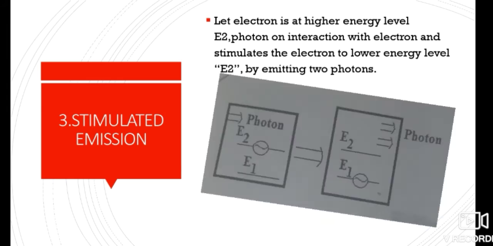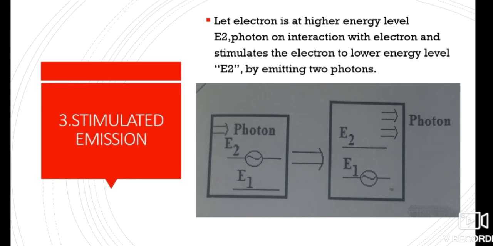Next, let's discuss about stimulated emission. This is the figure of stimulated emission. In this, the electron is at higher energy level E2. A photon on interaction with the electron stimulates the electron to lower energy level E1 by emitting 2 photons. Whereas in the previous absorption and spontaneous emission, we are using only 1 photon, in this stimulated emission, 2 photons are emitted.